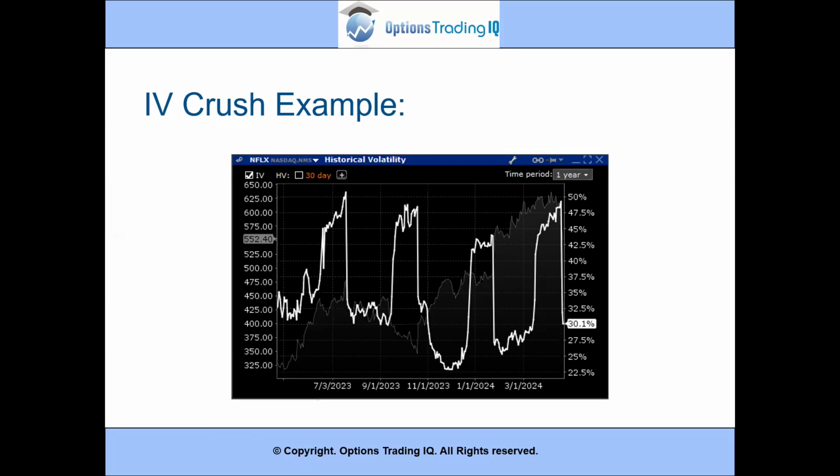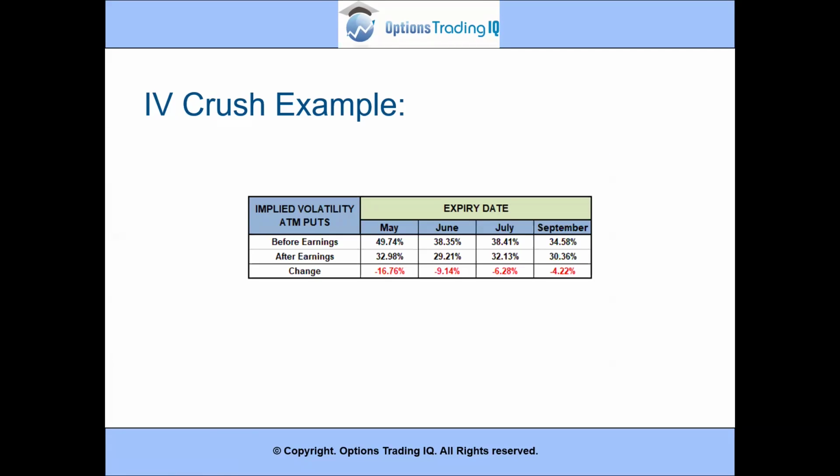You can visualize that on the chart here happening every quarter, rising into earnings and then dropping, rising into earnings, dropping, rising into earnings, then dropping, rising into earnings and dropping. So that occurs every quarter and is pretty pronounced on a stock like Netflix. As I said earlier, not all expiration dates are going to be impacted equally, and the biggest impact is on shorter term options. So here we are looking at the money options for Netflix and different expiration dates.